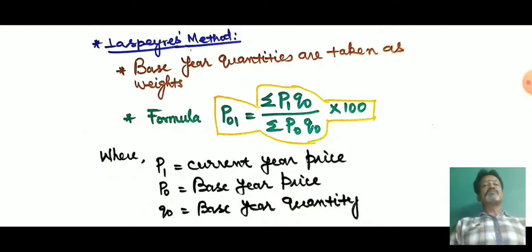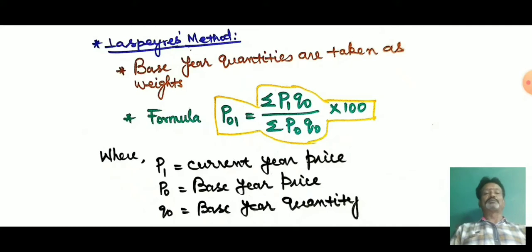Laspeyres has given importance to base year quantities. According to Laspeyres, base year quantity is taken as weight. Now you can remember the simple formula for calculating the index number with the help of the simple aggregate method. The formula is P01 equals sigma P1 by sigma P0 into 100. This is the simple formula for calculating unweighted index numbers. From this formula, we now derive the formulas for Laspeyres, Paasche, Fisher's and Marshall-Edgeworth.